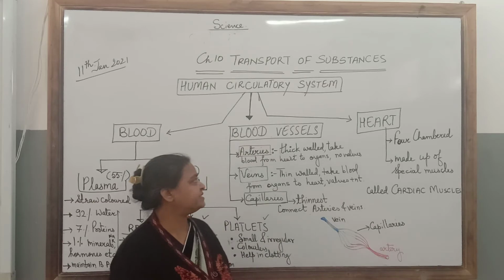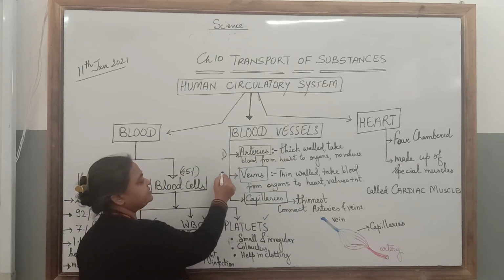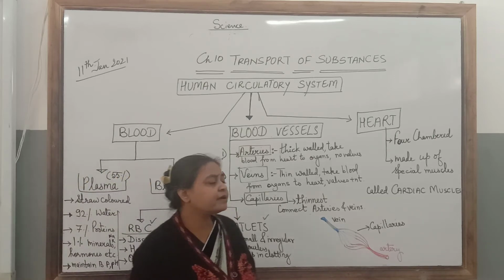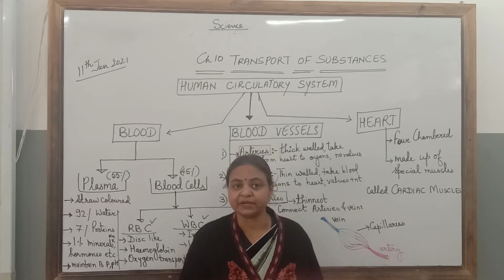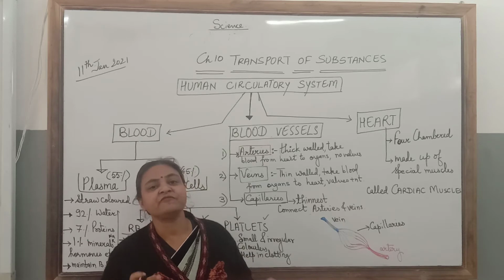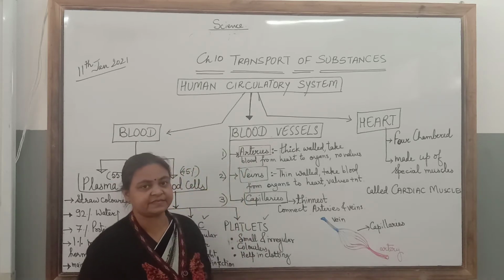Now these blood vessels are also of three types: arteries, veins and capillaries. Now as we know that the heart pumps the blood, that means the blood regularly goes and comes back from the heart. And this is done with the help of these blood vessels.